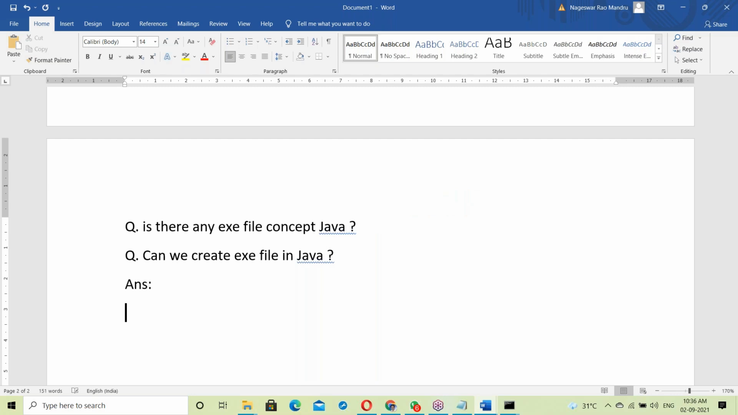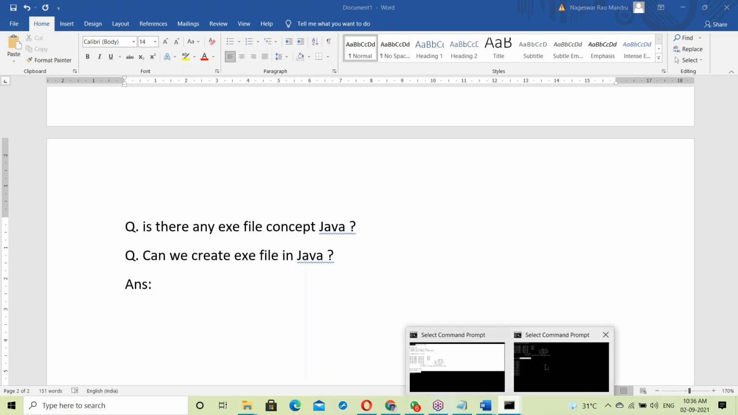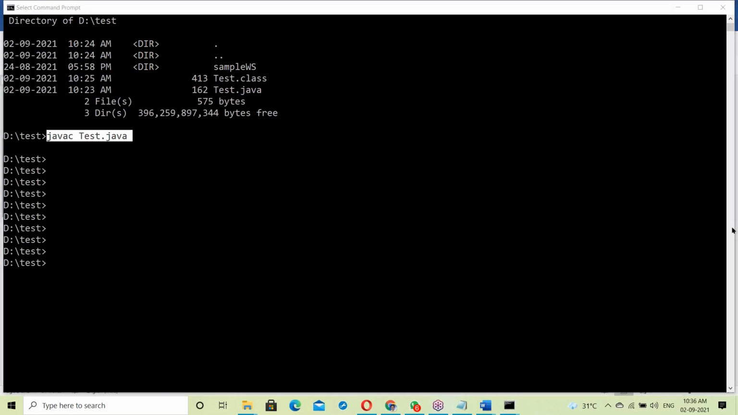This is the most important point. It is a compulsory interview question. Can we create an exe file in Java? Guys, please try to answer. See, my classes are generally interactive classes.